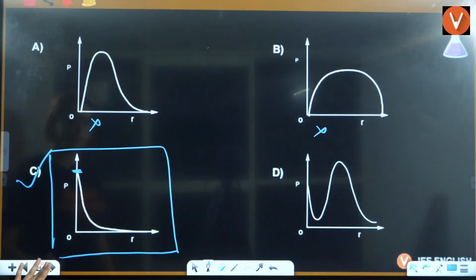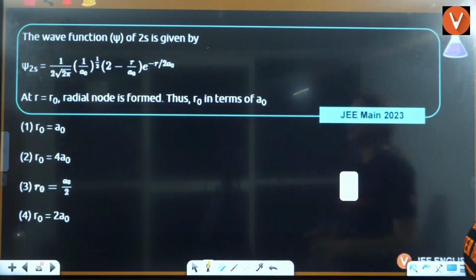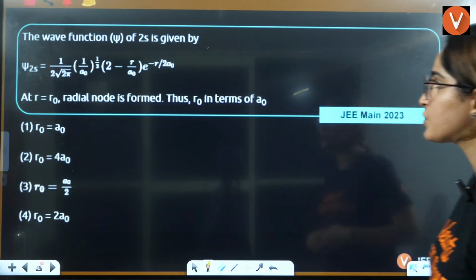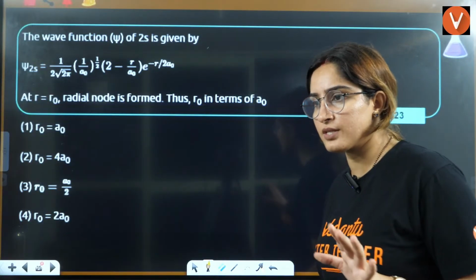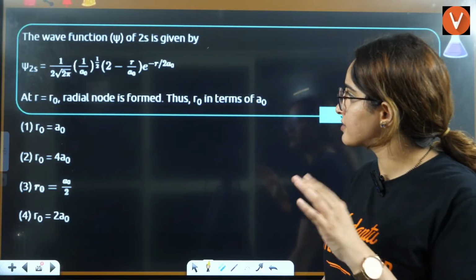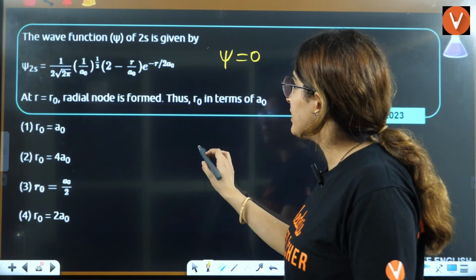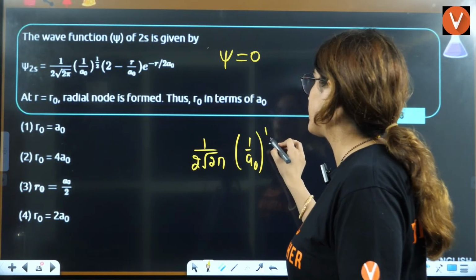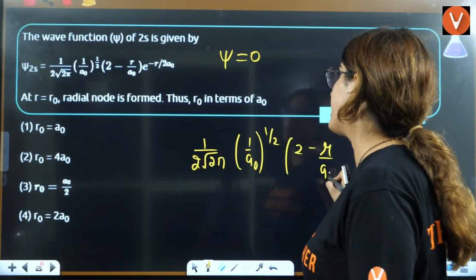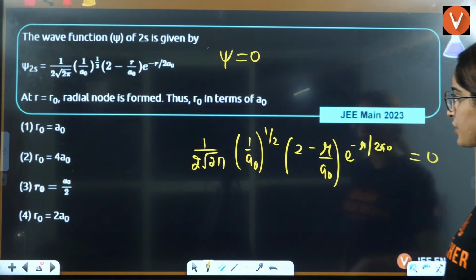Right? Now, the next question: the wave function psi for 2s is given by which of the following? At r equals r naught, radial node is formed. R naught in terms of a naught is what? So a very simple question, right? They are saying the wave function for 2s is given by this, and a radial node is formed. Radial node means this has to be equal to 0. That means 1 by 2 under root 2 pi, 1 by a naught, this 2 minus r by a naught, e raised to the power minus r by 2a, all of this has to be equal to 0.